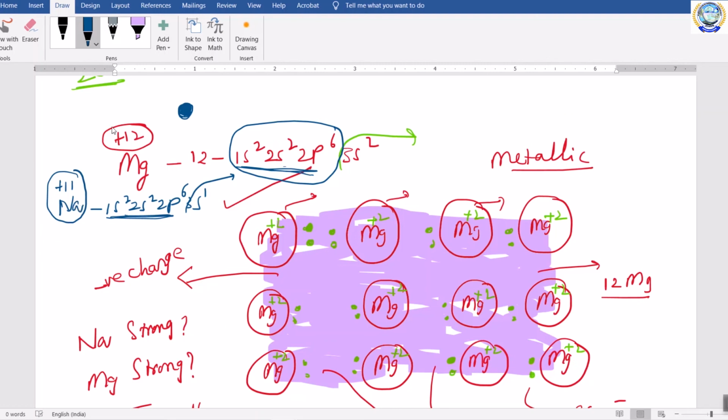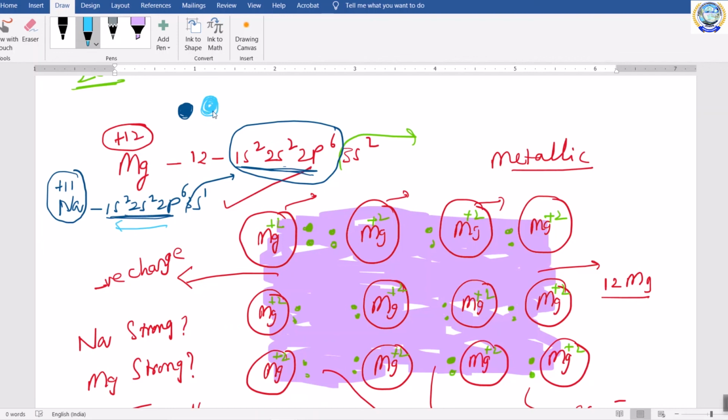Suppose if you come to this sodium atom, it contains 11 protons only. So the attraction given by sodium is a little bit lesser than the attraction given by magnesium. As a result, it is not able to pull these electrons towards its nucleus with greater force. As a result, you will find the sodium atom a little bit bigger.